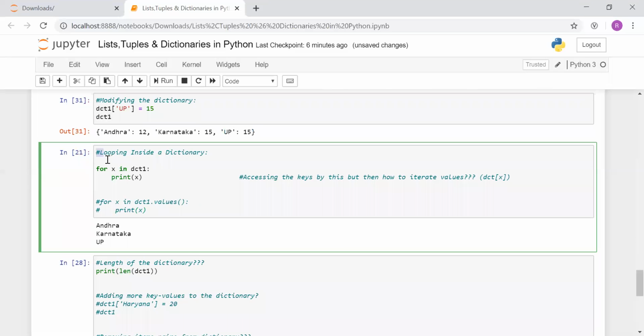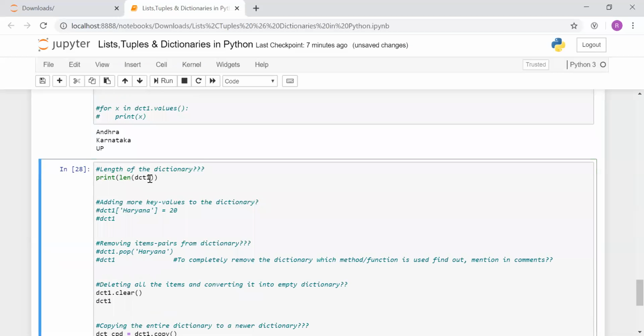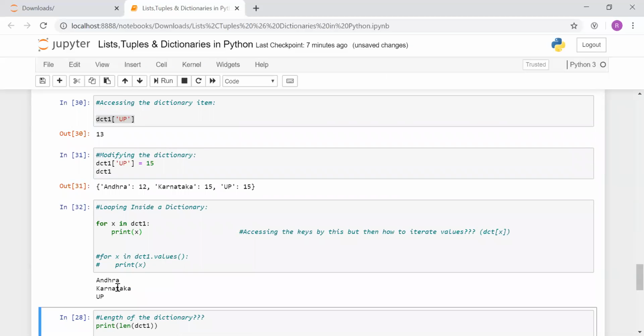Next, we'll be talking about looping inside a dictionary, how we can loop each sub item inside a dictionary. So here I have used a for loop. In a for loop, it's just an incremental number which will be looped inside this dictionary. Okay, so for x in dictionary 1, firstly it will take the value of the first item, and it will show it as Andhra, then Karnataka, and then UP. So I have just commented it out as of now, and I will press shift enter, and you can see Andhra, Karnataka, UP are keys which it will print.